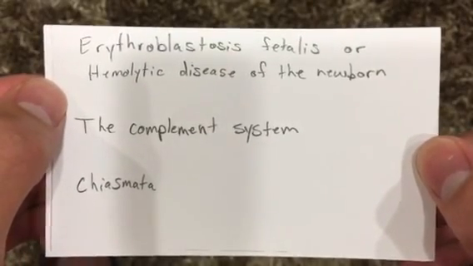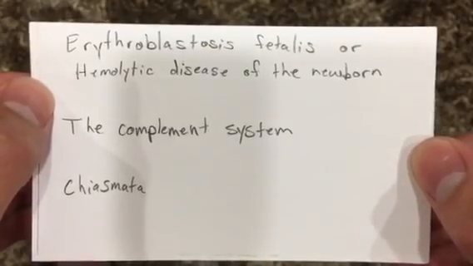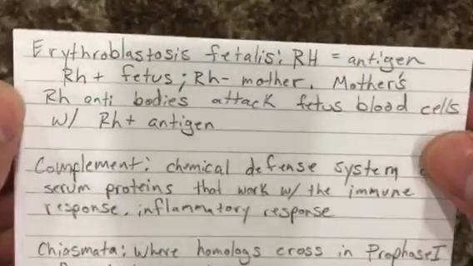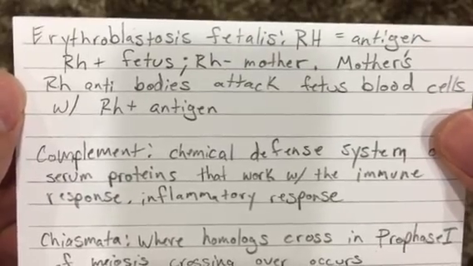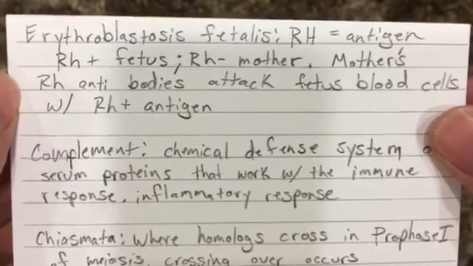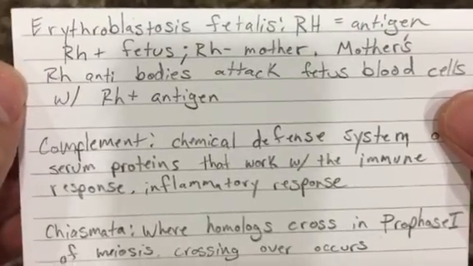Erythroblastosis fetalis, or hemolytic disease of the newborn. Rh antigen, Rh positive fetus, and Rh negative mother.